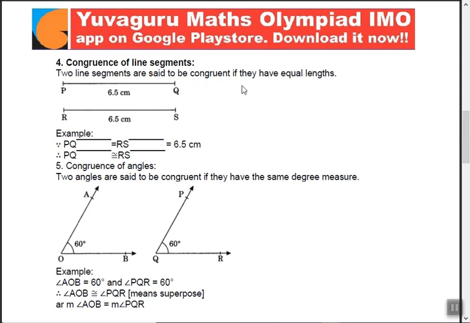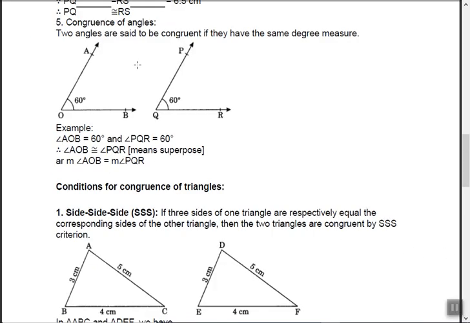Congruence of line segments. Two segments are said to be congruent if they have equal length, because they don't have width, right? Because a segment doesn't have width, it can be compared only on length. So PQ equals RS, so PQ is congruent to RS, right? When the length is equal, they are said to be congruent.